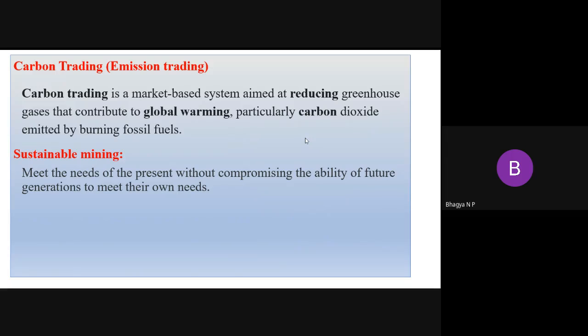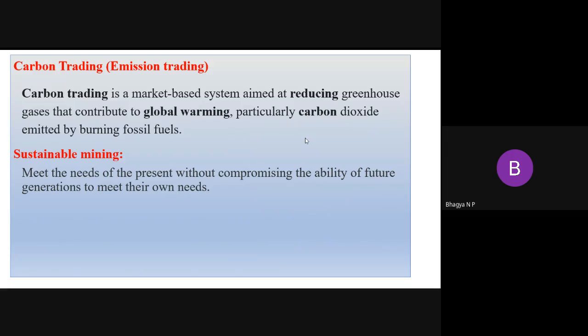Usually in vehicles, we do the emission test. Why do we do the emission test? Because this is the test which controls the emission of carbon dioxide from burning the fuel. In the same way, here it is carbon trading. The main aim of carbon trading is to reduce greenhouse gases. If we do not reduce greenhouse gases, gradually it causes global warming. That we call carbon trading.